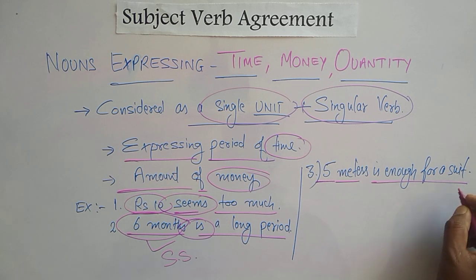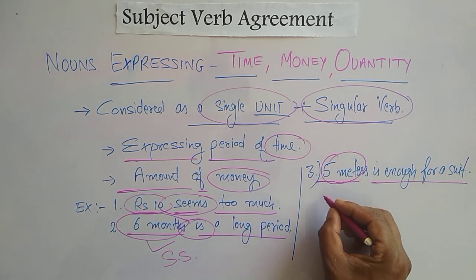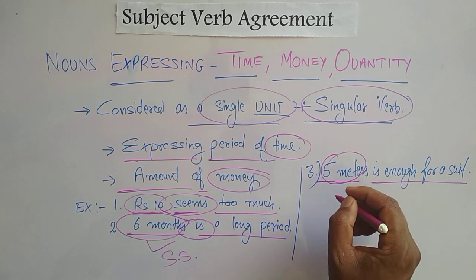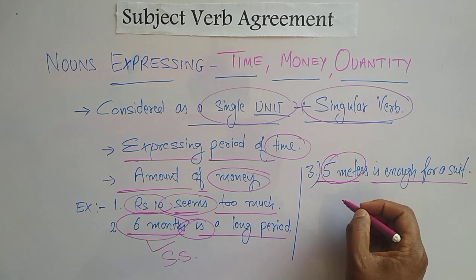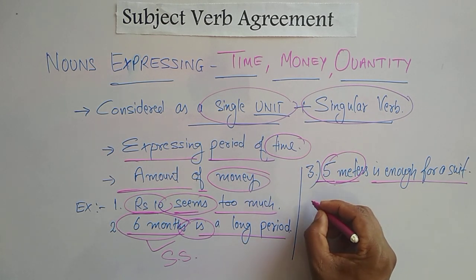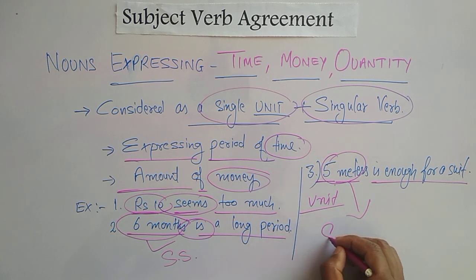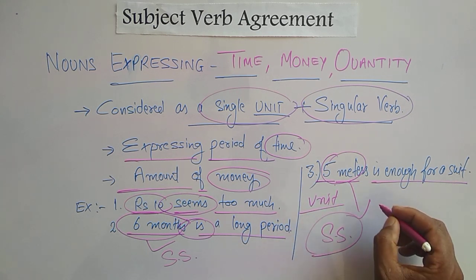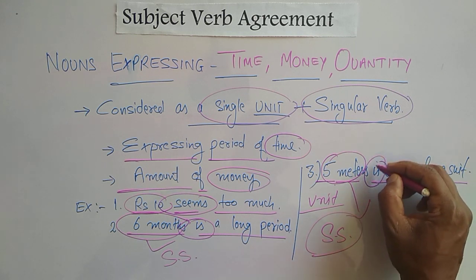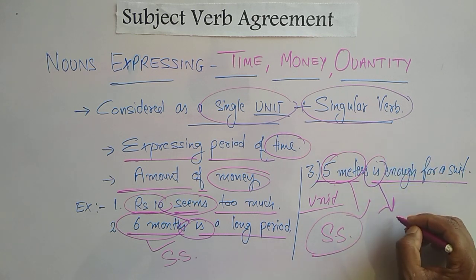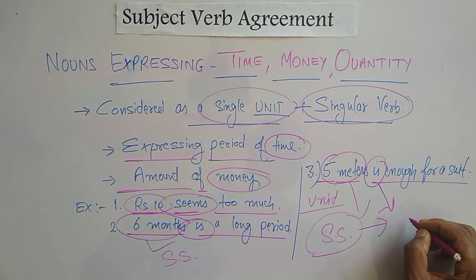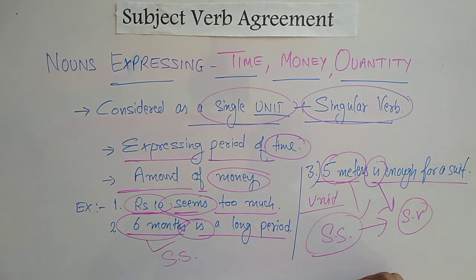Yes, students, in the given sentence we have 5 meters, but we are using it as a unit. That's why it will be considered a singular noun. In that situation, we have to use a singular verb, and the singular verb here is is. That's why singular subject plus singular verb.